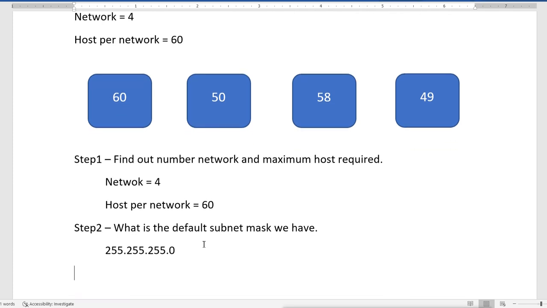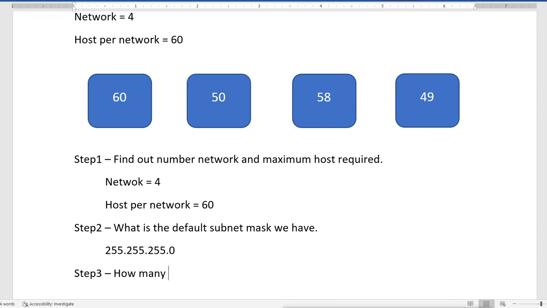Now what we'll do here, third step, is to find out how many bits we want to enable or disable from the subnet mask to fulfill our requirement.